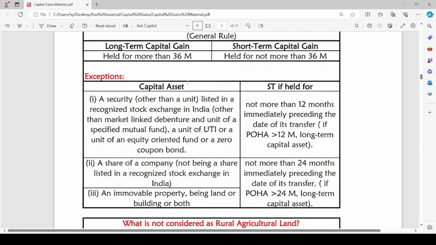A share of a company not being a share listed in a recognized stock exchange in India, or an immovable property being land or building or both. In both these cases, if it is held for not more than 24 months, it is a short term capital asset. If it is held for more than 24 months, it is a long term capital asset.